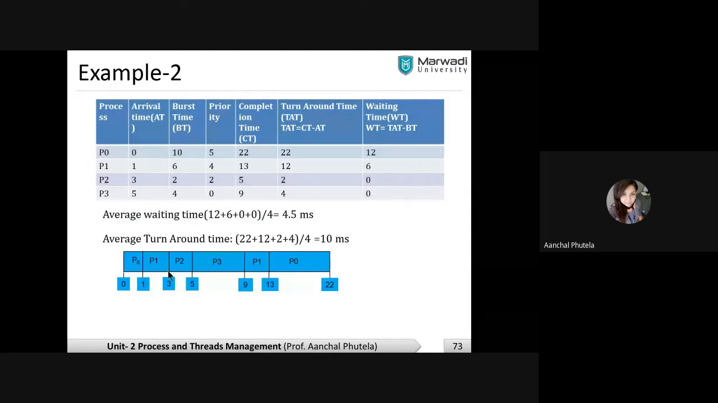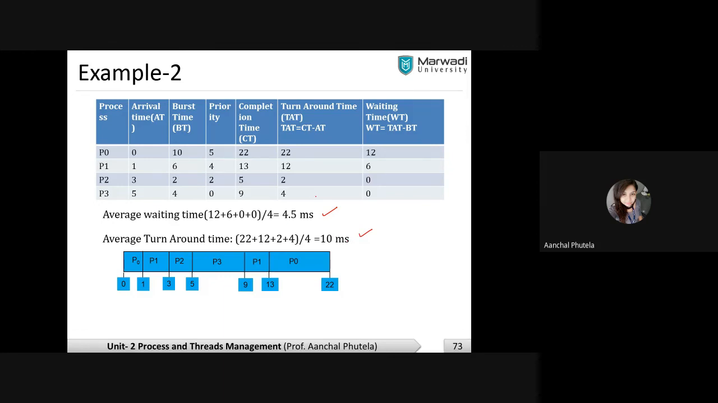Here it is. So after 1, P1 will be executed because P1 has maximum priority as compared to P0. Then it will execute for 3 seconds. For the next 2 seconds, no process comes into the system. Then P2 arrives. P2 has higher priority than P1. Then P2 will be given the CPU, right? So this is the average waiting time and turnaround time.